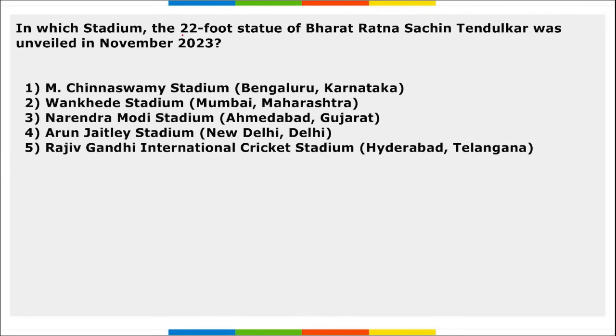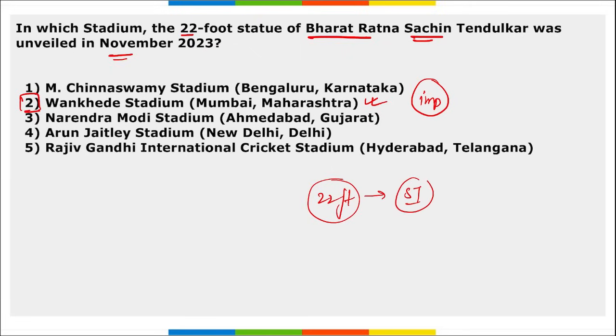First is, in which stadium was the 22-foot statue of Bharat Ratna Sachin Tendulkar unveiled in November 2023? Tell me, in which stadium was it unveiled? So this stadium, where is it? It is in Mumbai, Maharashtra, and the name of the stadium is Wankhede Stadium. Take a note of this, important. In Wankhede Stadium, a 22-foot long statue of Sachin Tendulkar was unveiled.